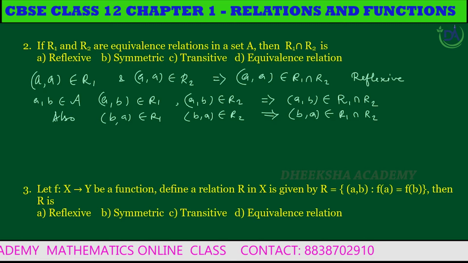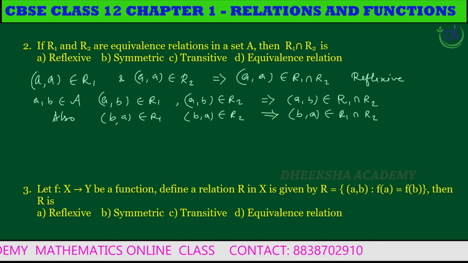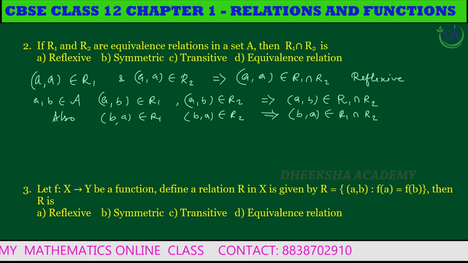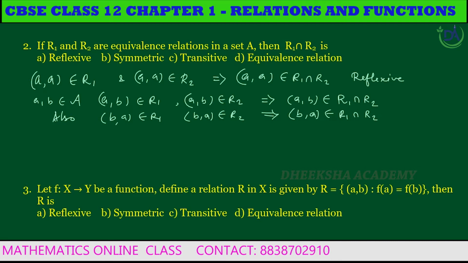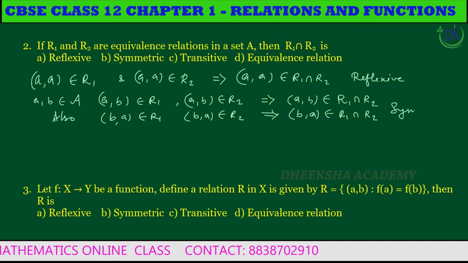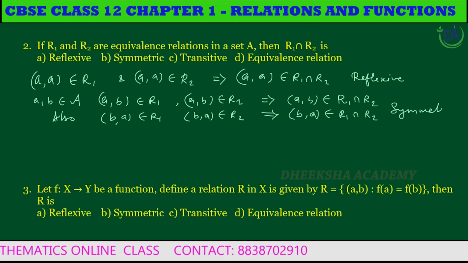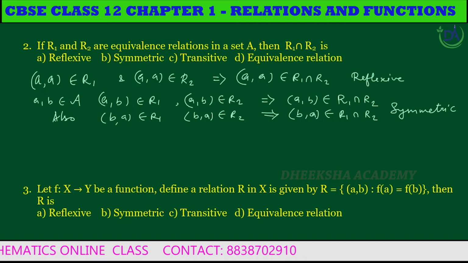So (A, B) belongs to R1 intersection R2 gives (B, A) also belongs to R1 intersection R2, therefore symmetric. Therefore, the given relation R1 intersection R2 is symmetric.